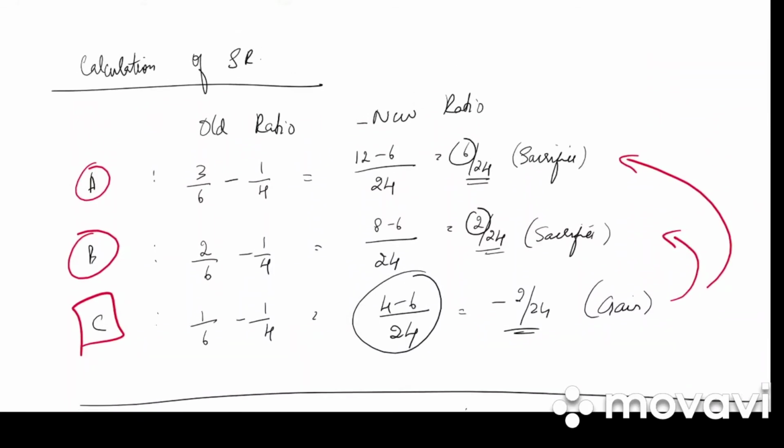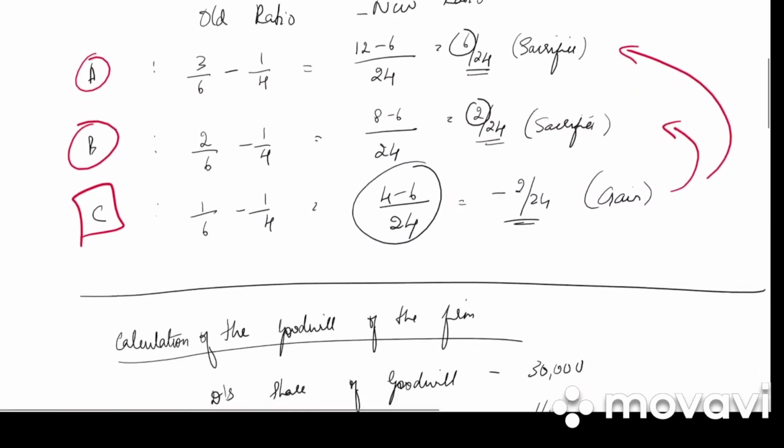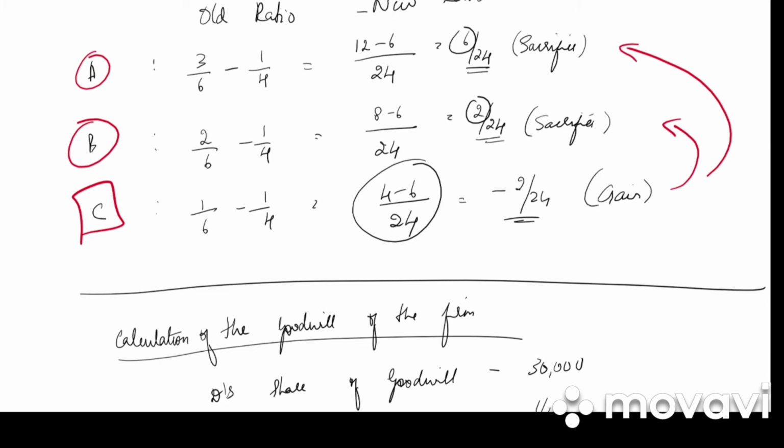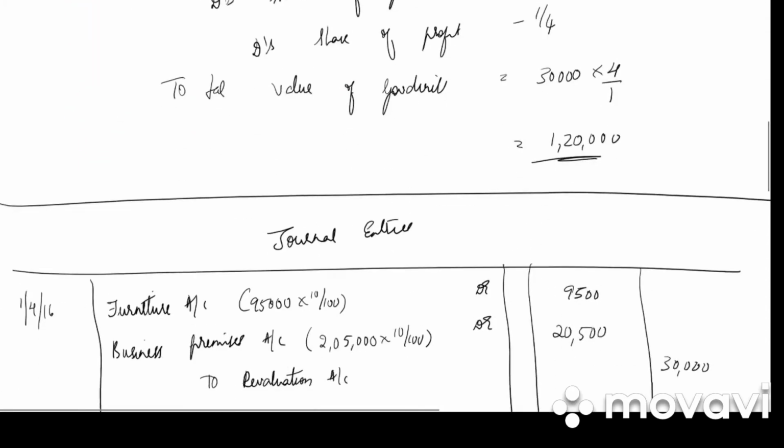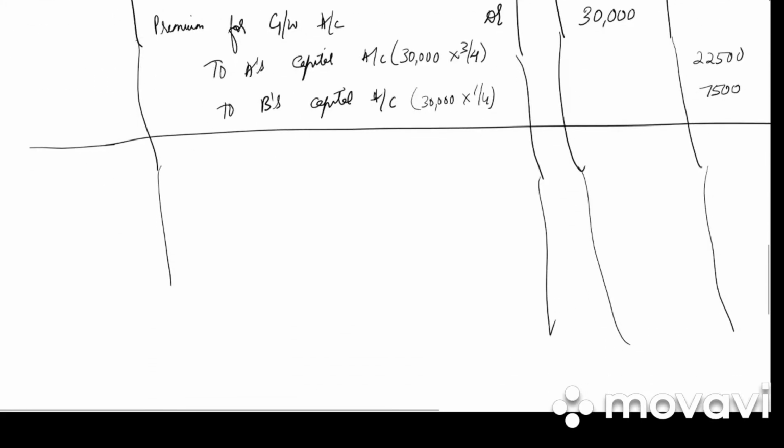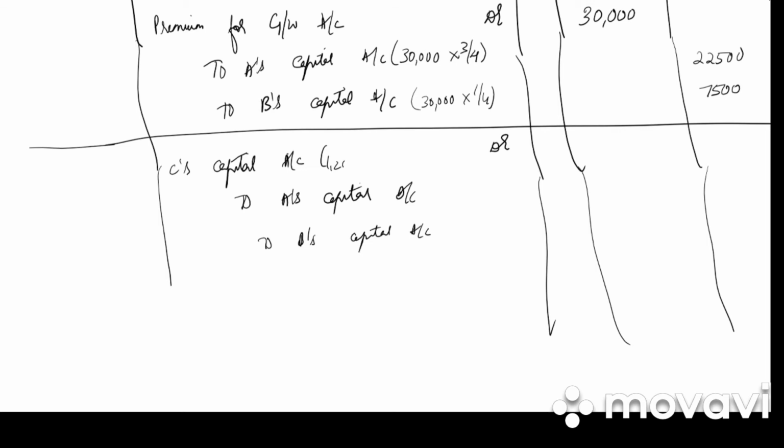C has gained a part of goodwill, whereas A and B have sacrificed. So it will be gaining partner's capital account debited to A's capital account and B's capital account. So it is C's capital account debited to A's capital account, to B's capital account. How much is the goodwill of the firm?